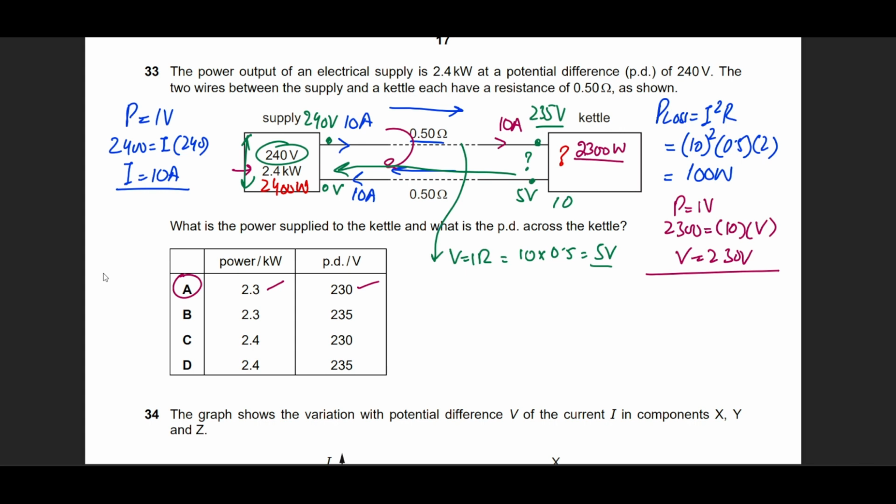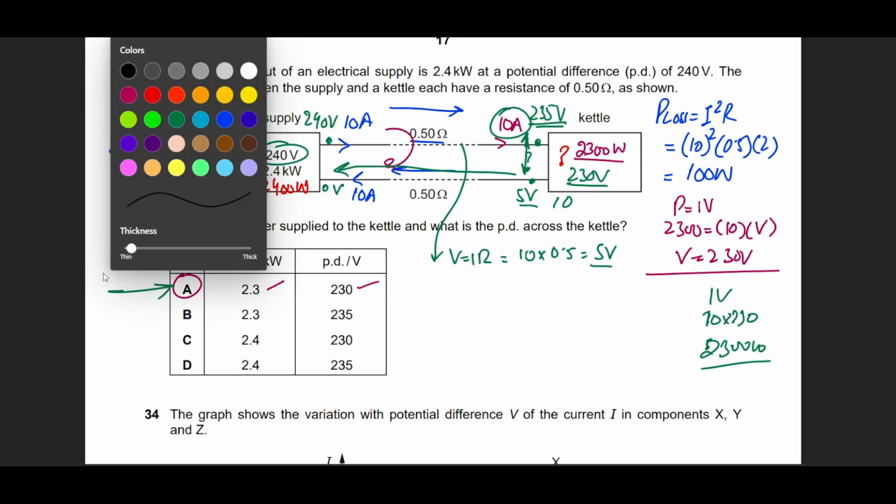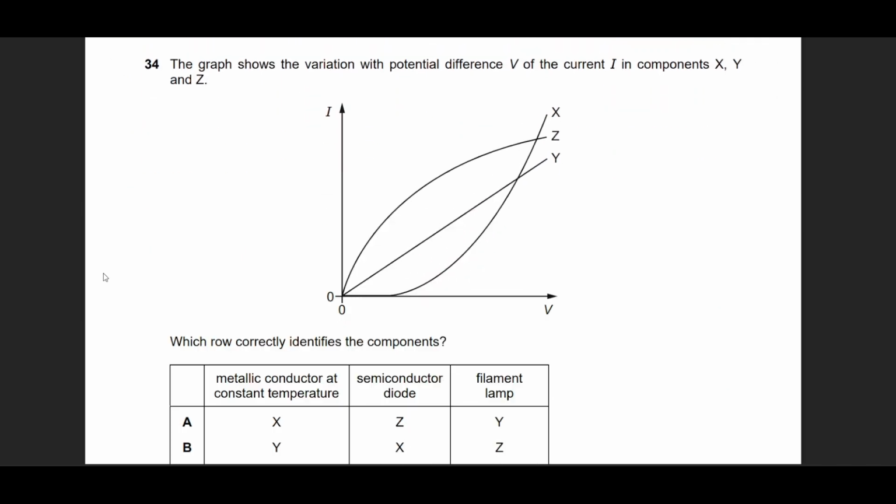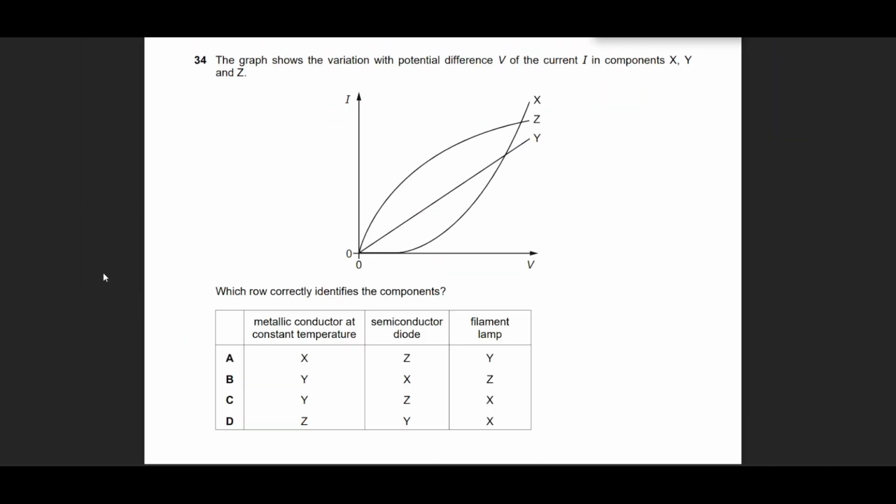So what is the voltage or potential difference across the kettle? 235 minus 5 will be 230 volts. And from there, we can calculate the power because 230 volts are being received at 10 amperes. So IV, 10 multiplied by 230, will give me 2300 watts of power, which again gives me back the first option. So those are the two ways to solve this, two ways to look at this. I've discussed both of them. Question number 34 is based on memory. It says which graph represents which component.